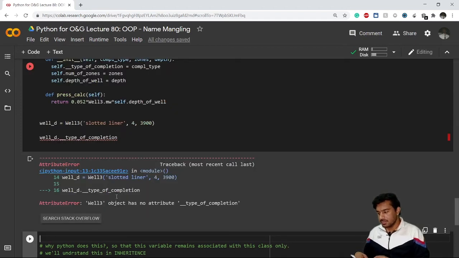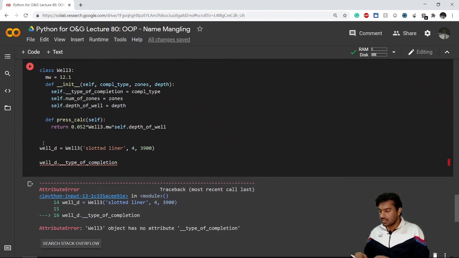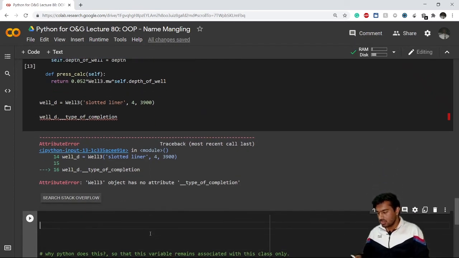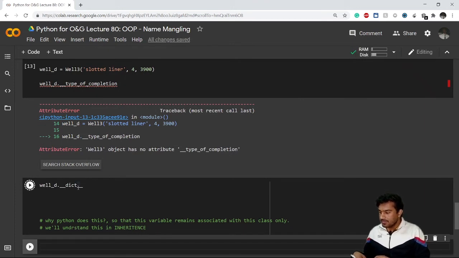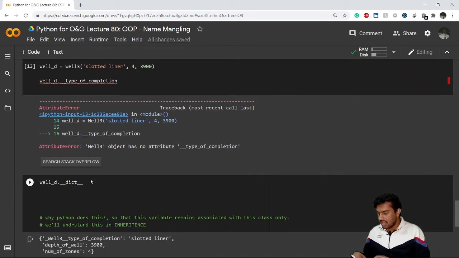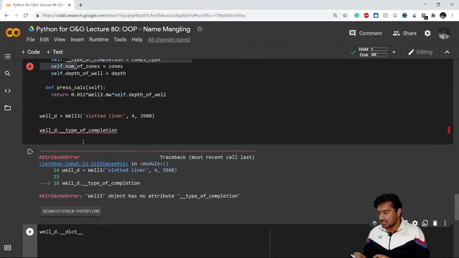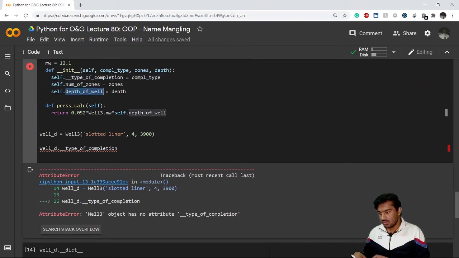But it gives me an error. Why this is happening, let us first check what this val_d contains, that is, the values of its instance variables. We can check that by writing the object name, val_d, followed by __dict__, and running this code. What you will see is that my number of zones and depth of well are as they are, as I had given in the instance variables.